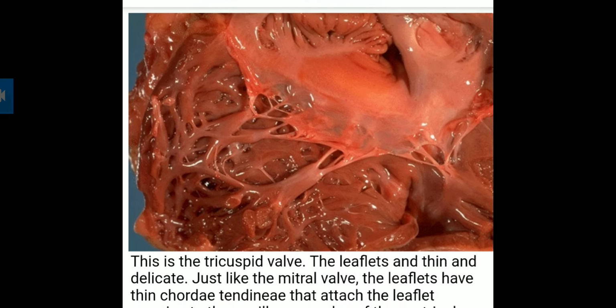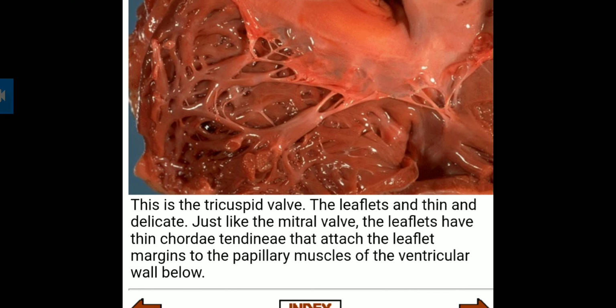We have seen that this is a tricuspid valve. Three valve cusps are there, and the leaflets are thin and delicate, whereas the mitral valve is a bicuspid valve.